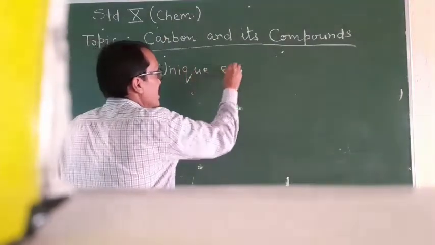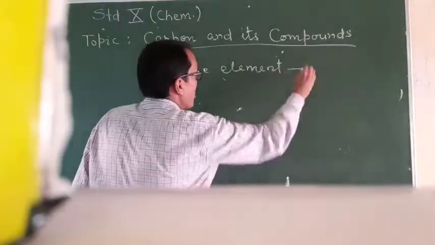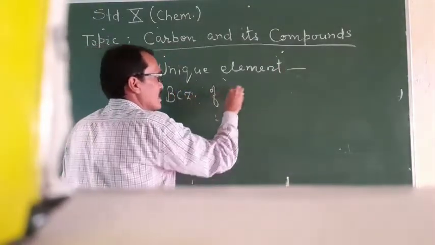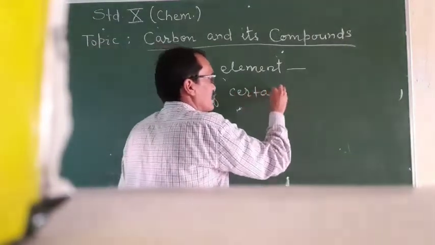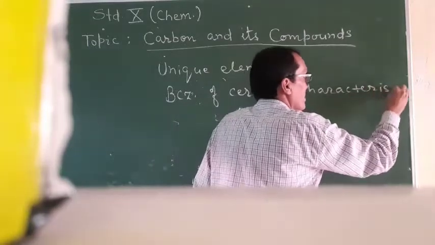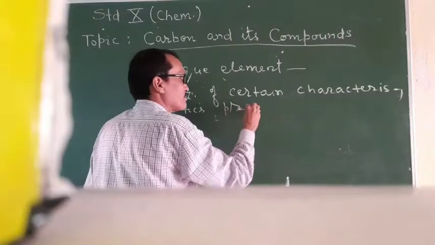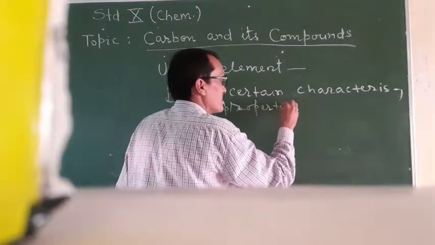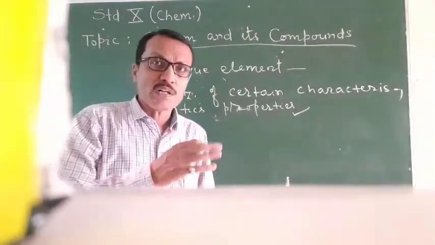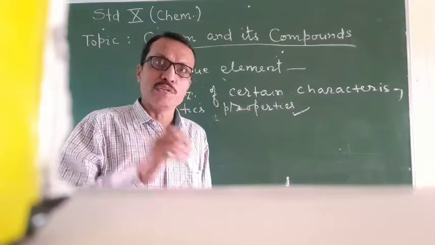Now let me say what are those certain characteristic properties which make carbon a unique element.